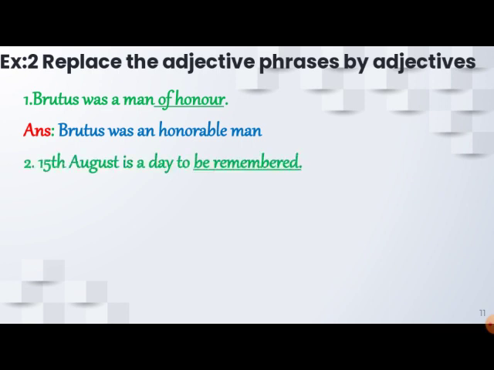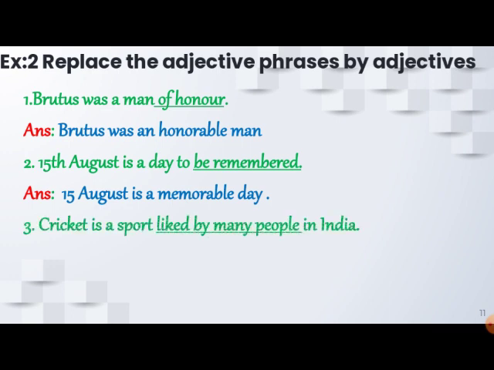Next sentence: 15th August is a day to be remembered. Now, to be remembered should be converted into one word. So, we can say 15th August is a memorable day. Next: cricket is a sport liked by many people in India. Cricket is a popular sport in India.